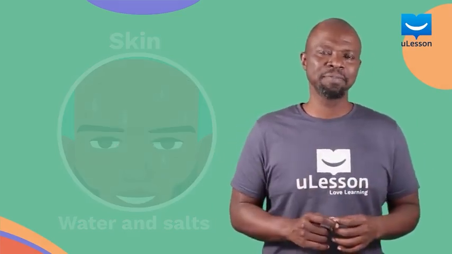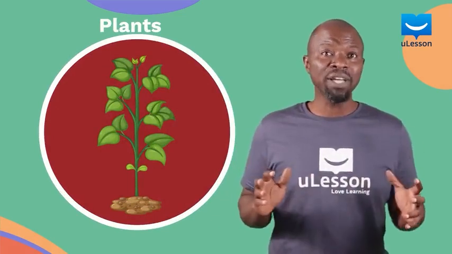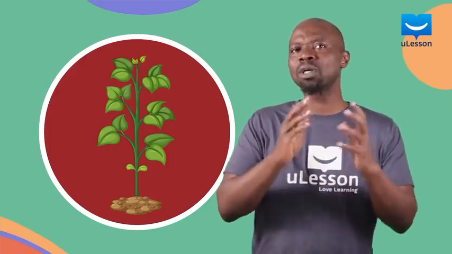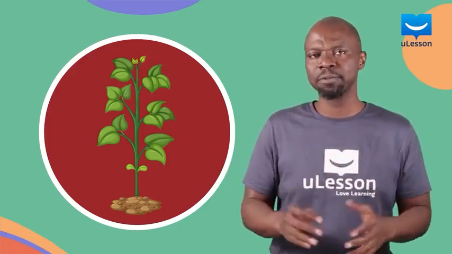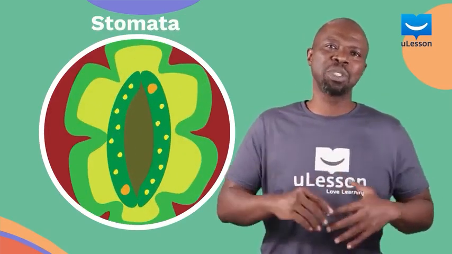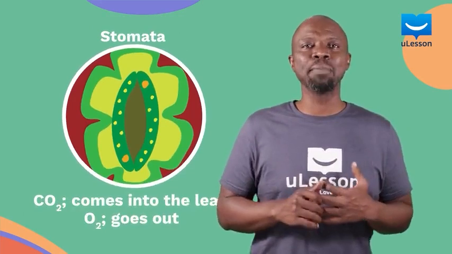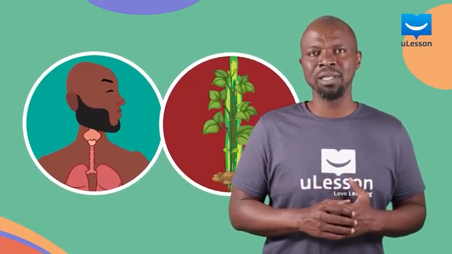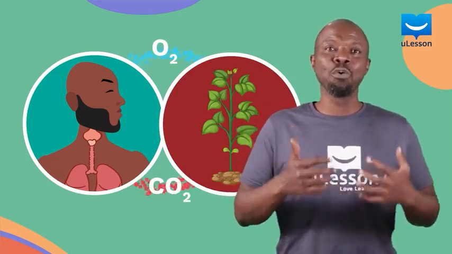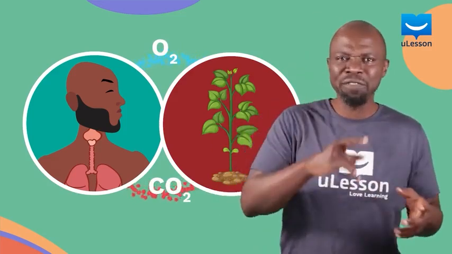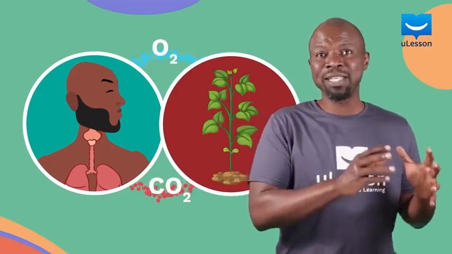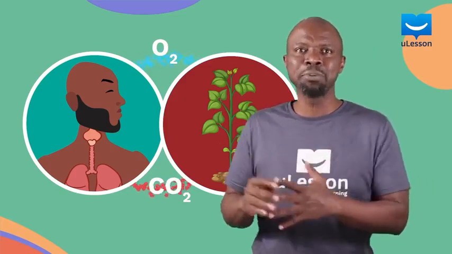Let's talk about plants. Plants also have their own processes of excretion, like I mentioned earlier. Except, unlike animals, they don't have these specialized complex structures like livers and kidneys for excretion. Plants use stomata, which are simple openings on their leaves to discharge oxygen after taking in carbon dioxide for the process of photosynthesis. Of course, this is of immense benefit to us humans because we need oxygen. And then we give out carbon dioxide, which the plants take in. So it's a bit of a cycle between us and plants. Now you can see that biology is beautiful, right? One organism's excretory products is another organism's input.